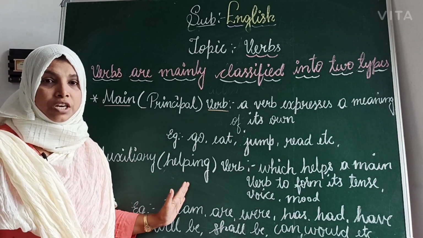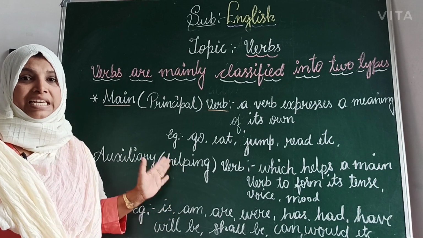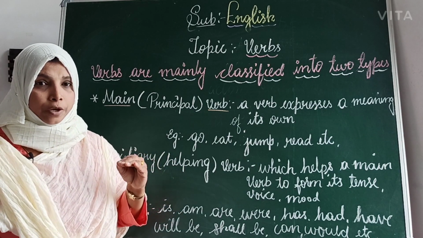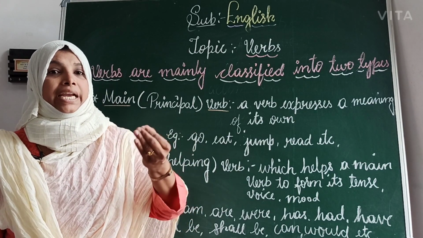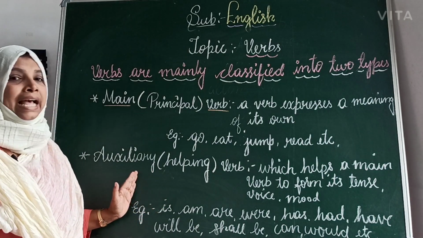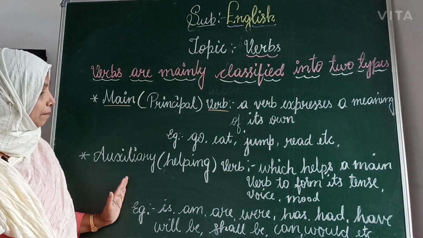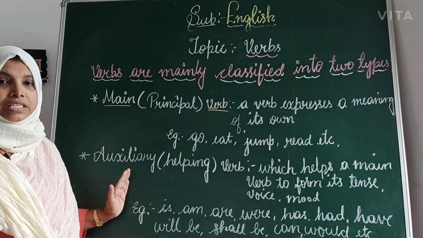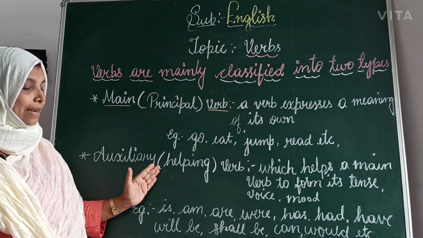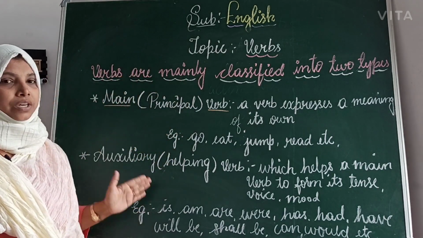Without helping verbs, it is not possible to make sentences. If you want to make a sentence or communicate with people, we need helping verbs. So these are the main parts of our grammar. For further detail, I'll give one class on helping verbs. This is all about verbs.